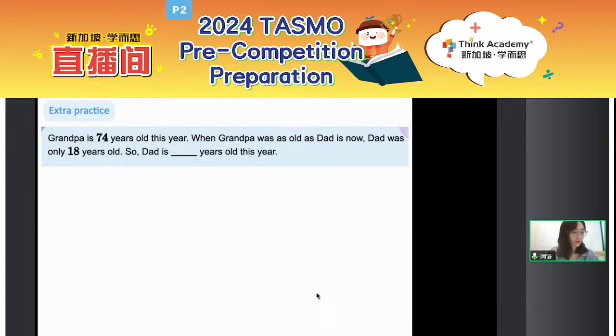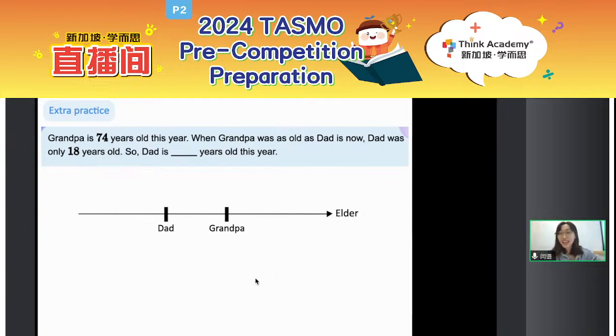Age problem. Got the answer? Yeah, draw the arrow first. Draw the arrow and the label. I see some of you already got the answer.